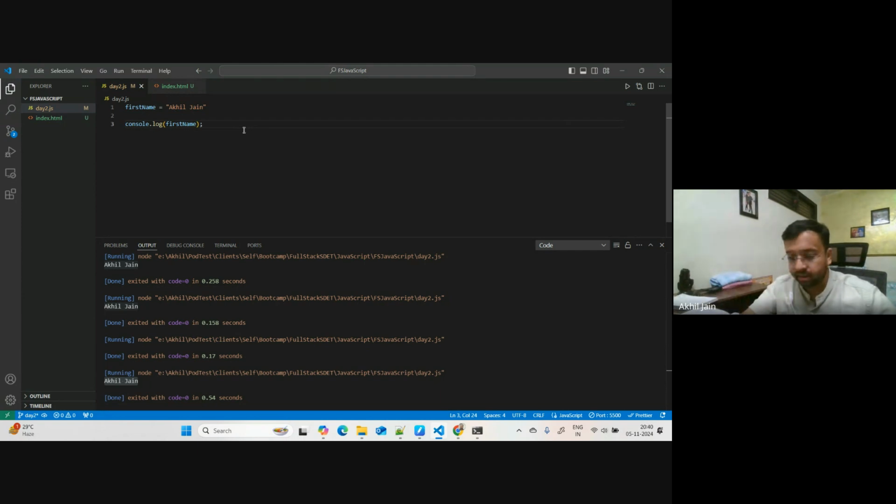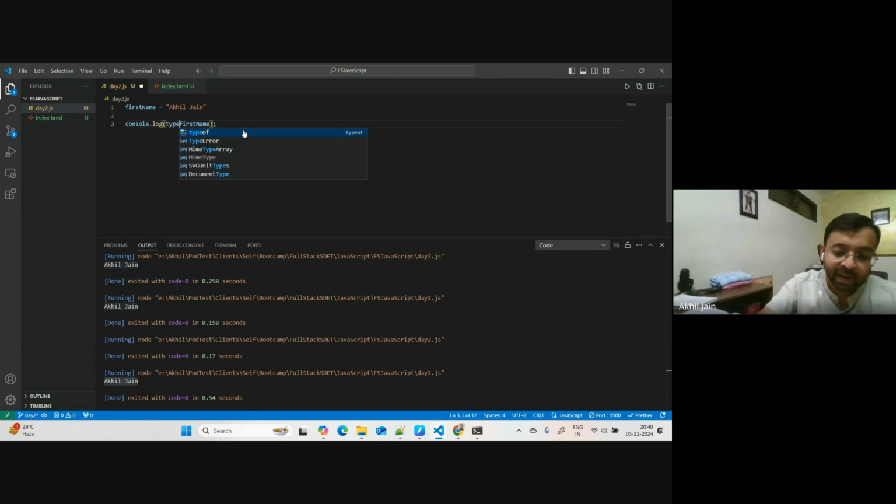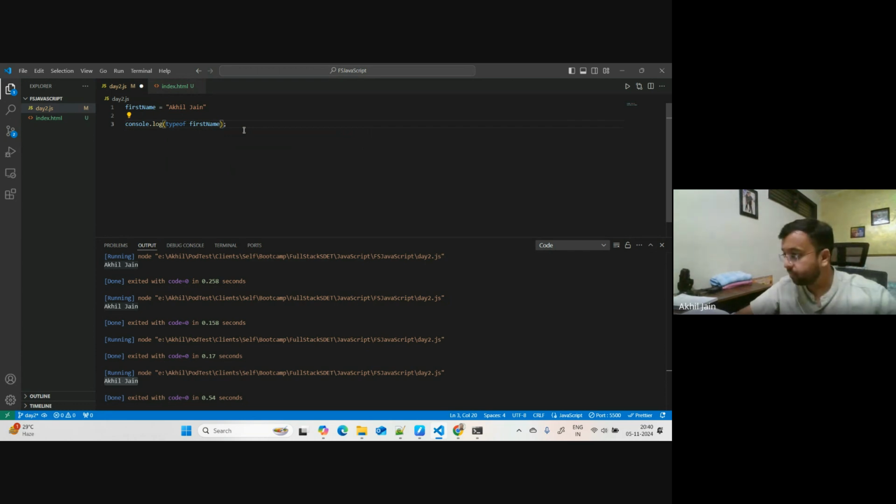To do that, there is a special keyword which you can use, with the name typeof. You have to write this keyword typeof and give a variable name here. Now, when I print this, it will print the data type of this variable. And how will it know? It will look at the value which it stores. You can see the value currently stored is a string. So the output of this line would give us what kind of data type it has. Let me run this.